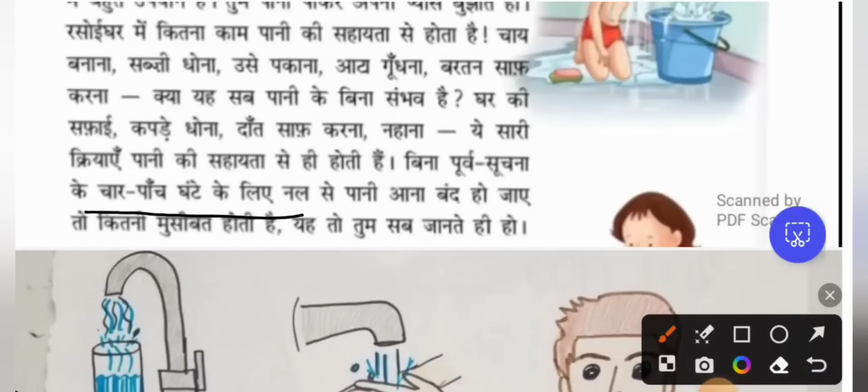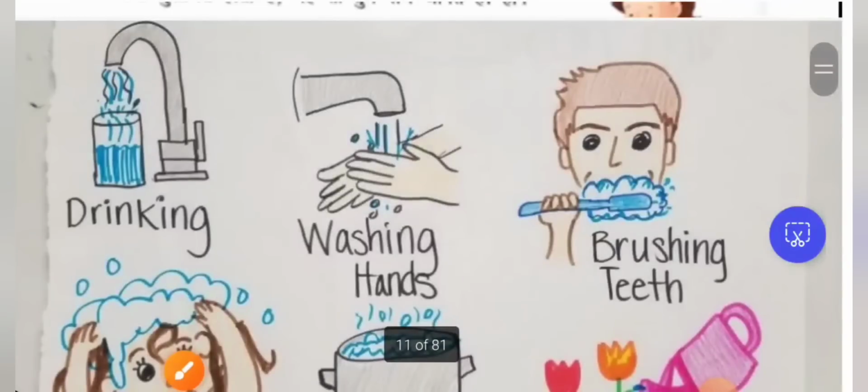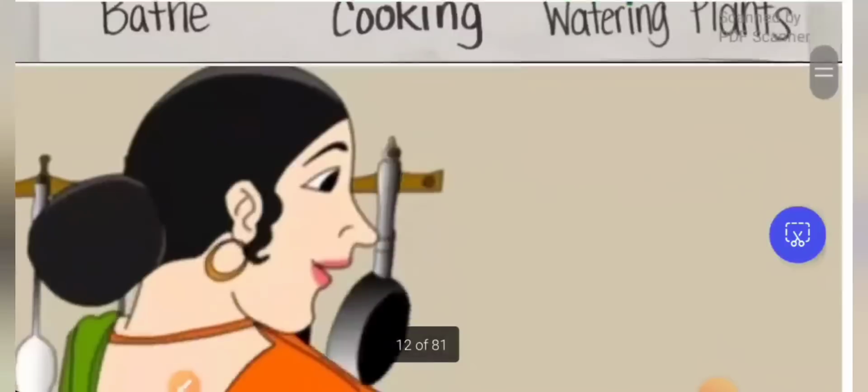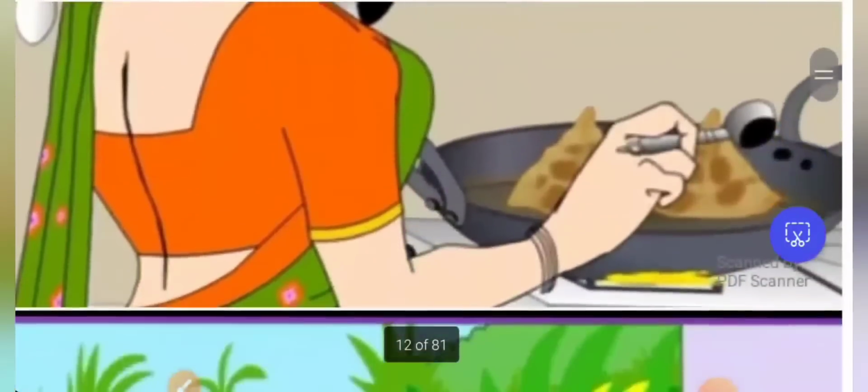If nobody tells us that water will not come, and it doesn't come for 4-5 hours, how much difficulty we face at home. ये तो तुम सब जानते हैं. Yes, we all know this, right? So what are the uses of water? Drinking, washing hands, brushing teeth, taking bath, cooking, watering plants, right? So mother is also cooking in the house.